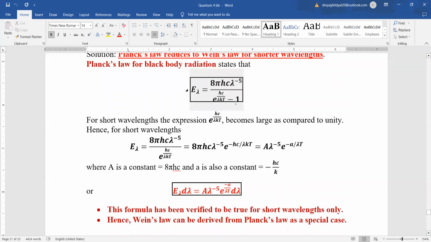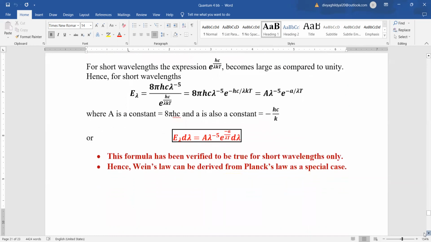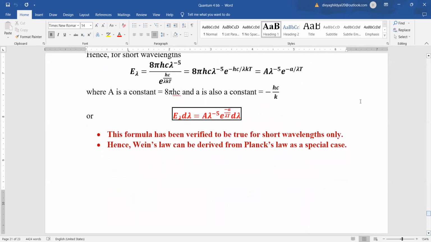So what we are going to do: for a very large number, if you subtract 1 from it, it makes not much of a difference. So you will neglect this -1 and your expression reduces to E lambda equal to 8 pi hc lambda to the power of -5 divided by e to the power of hc by lambda kT.